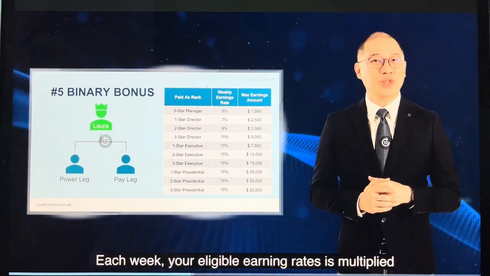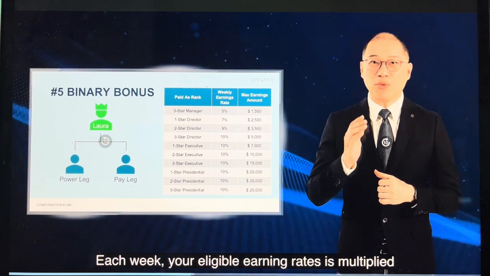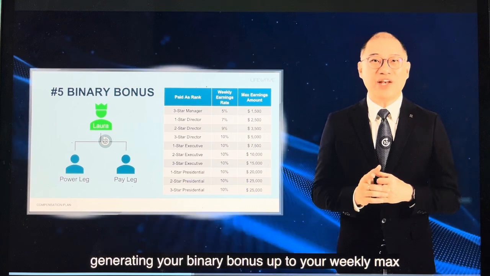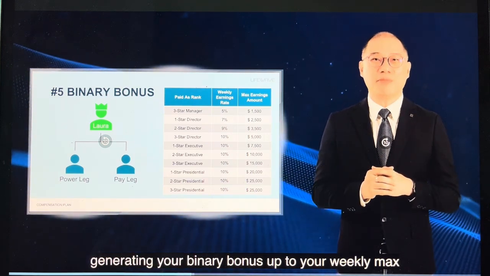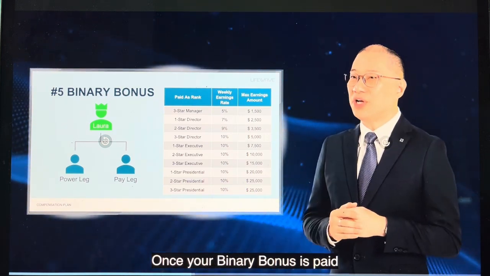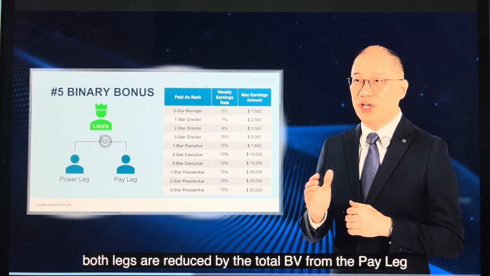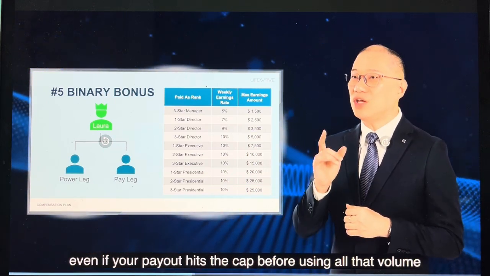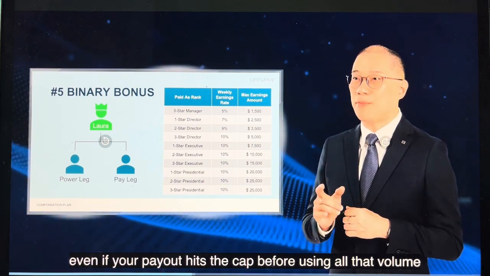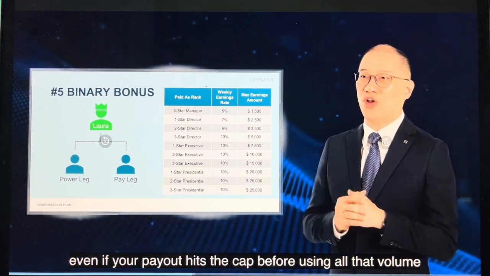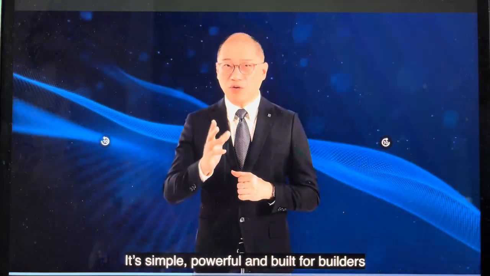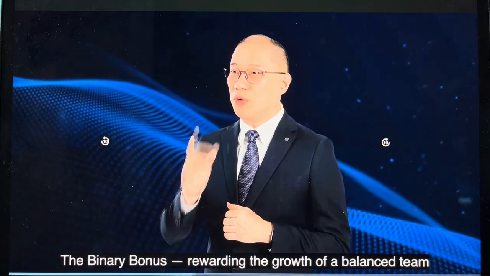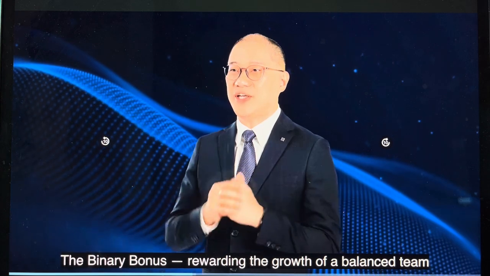Each week, your eligible earning rate is multiplied with the volume in your pay leg, generating your binary bonus up to your weekly maximum. Once your binary bonus is paid, both legs are reduced by the total BV from the pay leg, even if your payout hits the cap before using all that volume. It's simple, powerful, and built for the builders. The binary bonus rewarding the growth of a balanced team.